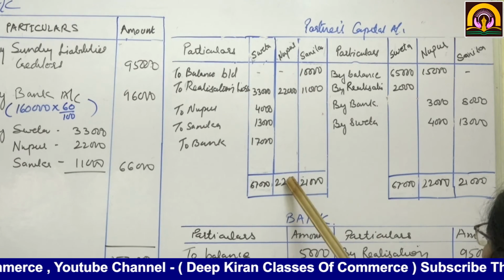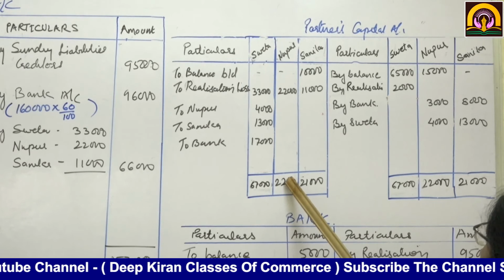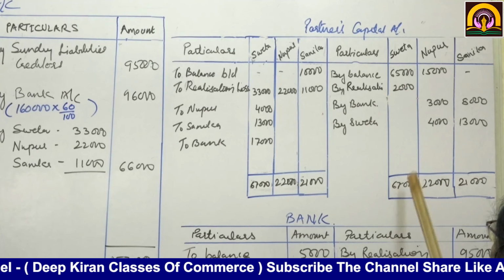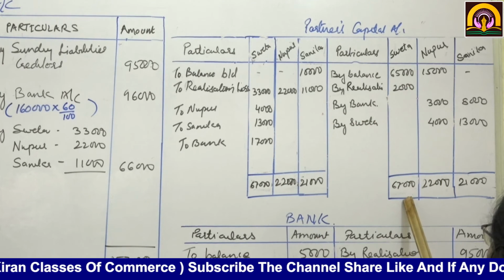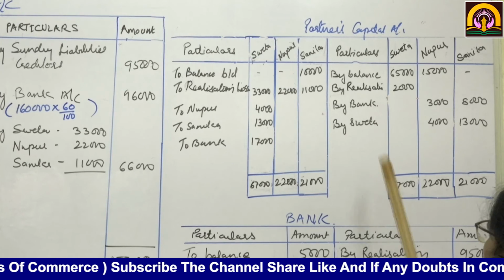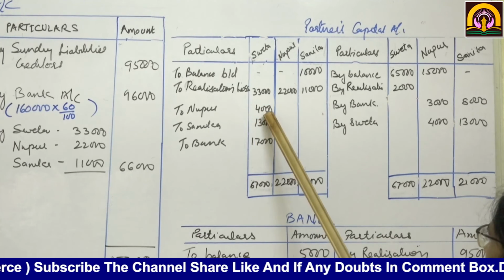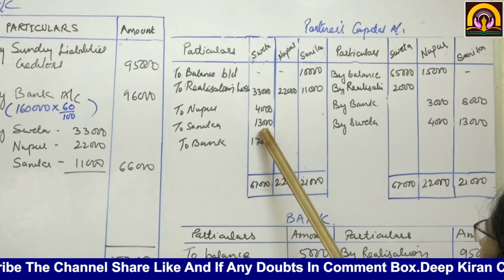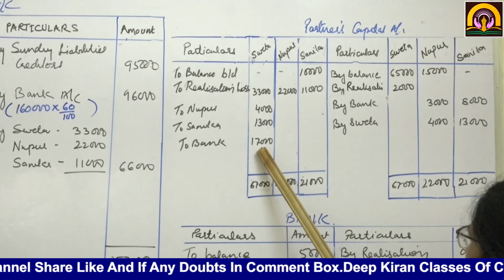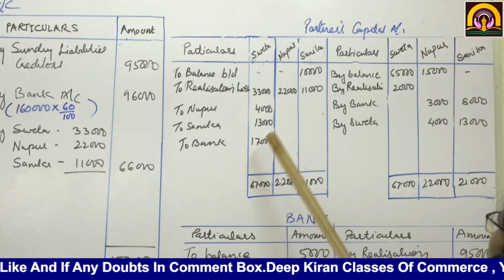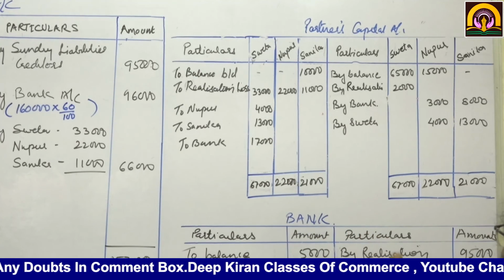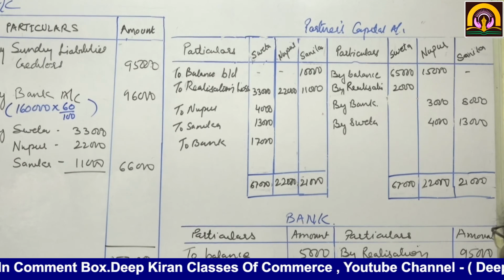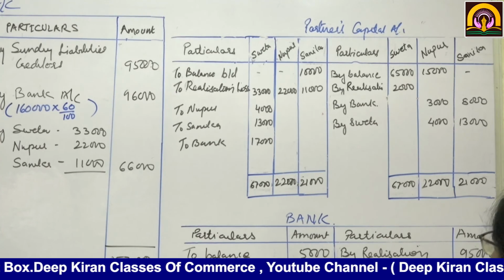Now we will carry the credit balance on Shweta's account: 67,000 minus 33,000 minus 4,000 minus 13,000. Remaining will be 17,000. That we are going to give to Shweta, returning her remaining capital.